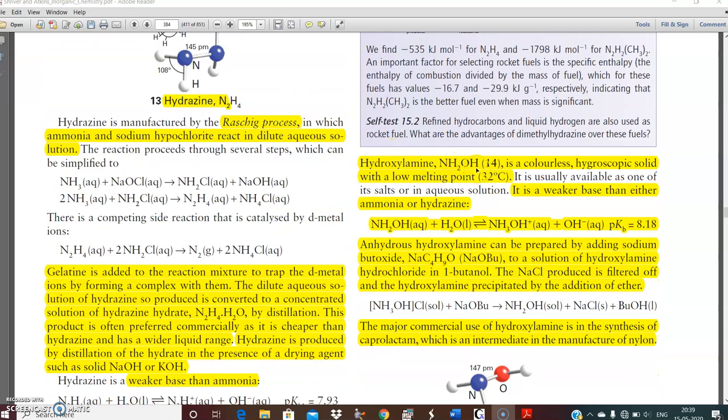Hydroxylamine. NH2OH is a colorless hygroscopic solid with a low melting point, 32 degrees centigrade. It is usually available as one of its salts in aqueous solution. It is a weaker base than both ammonia and hydrazine. This is the reaction. Anhydrous hydroxylamine can be prepared by adding sodium butoxide to a solution of hydroxylamine hydrochloride in 1-butanol. The sodium chloride produced is filtered off and the hydroxylamine precipitated by the addition of ether. This is the preparation of hydroxylamine.